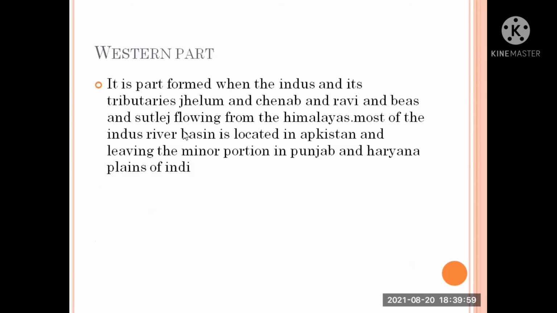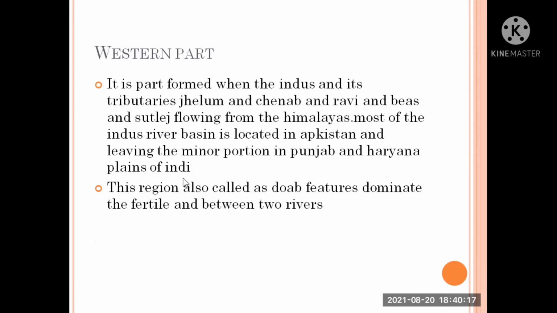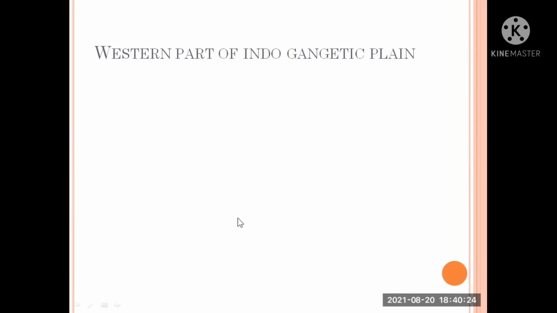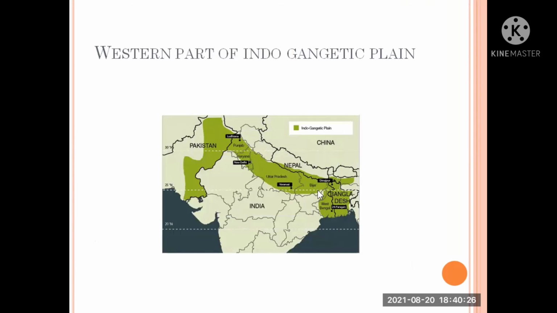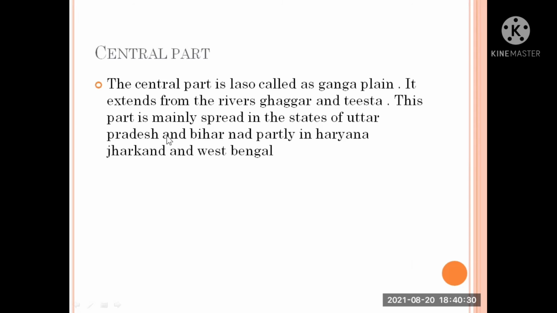Now western part. It is a part formed when the Indus and its tributaries Jhelum, Chenab, Ravi, Beas and Sutlej flow from the Himalayas. Most of the Indus River basin is located in Pakistan, leaving a minor portion in Punjab and Haryana plains in India. This region is also called Doab, a feature dominated by the fertile land between two rivers. Western part of the Indo-Gangetic plain. Here you could see this in a map. And let us go with central part.